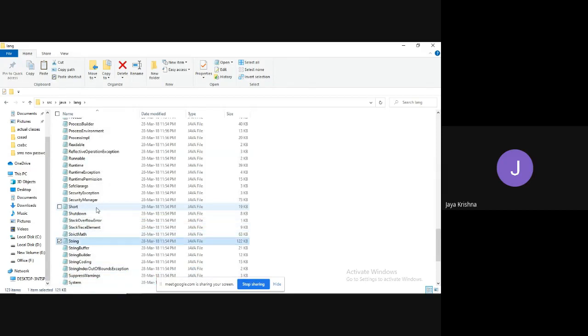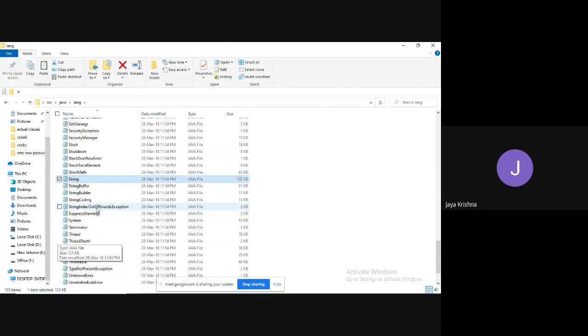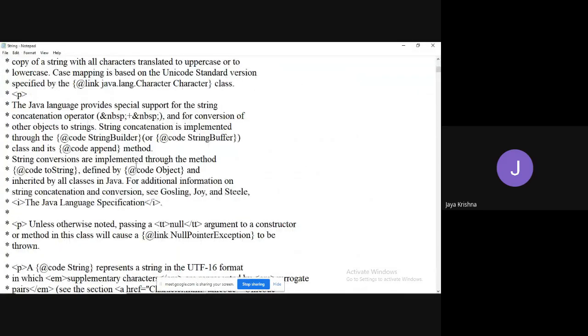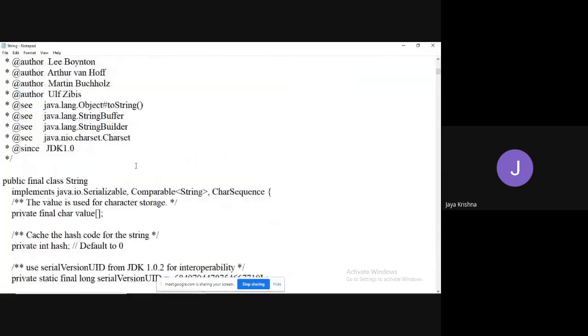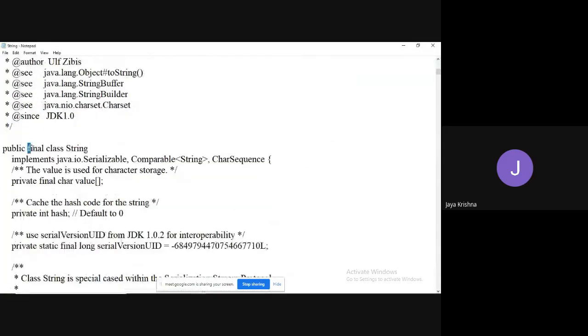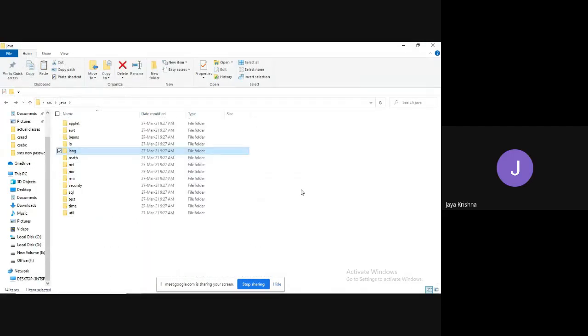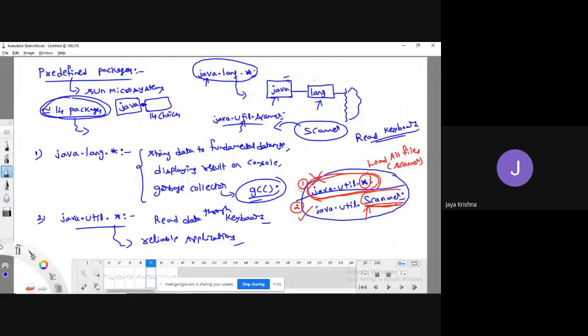What about String? String, StringBuffer, StringBuilder. I have given the difference, right? If I open String, what is String? We cannot modify it, it is immutable, right? Why immutable? Because they made this final. Because they made it final, we cannot modify the String class. That's it. Like this, we have 14 packages. Studying all these 14 packages will define how much knowledge you have in Java.